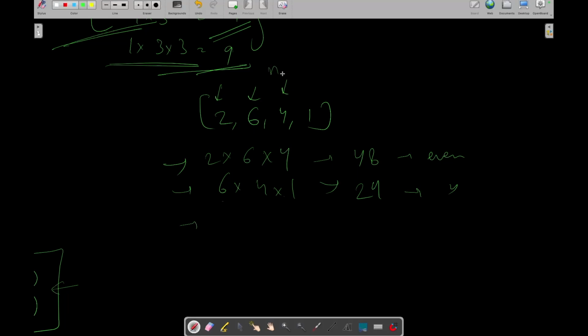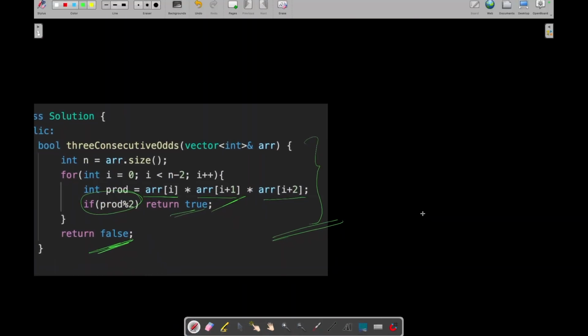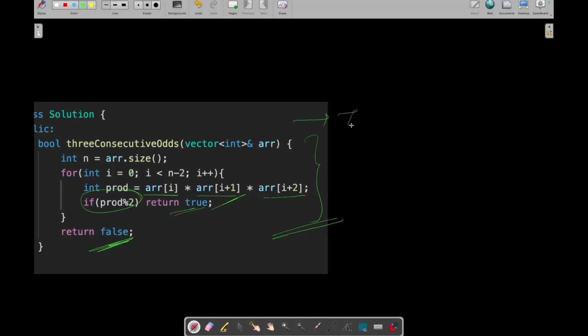We are doing the iteration till n minus 2. So we have come to the end of this loop and we haven't got any 3 consecutive odd numbers, so we will simply return false, right? The time and space complexity for this approach will also be big O of n and big O of 1 respectively, because we are doing a single iteration with no extra space.